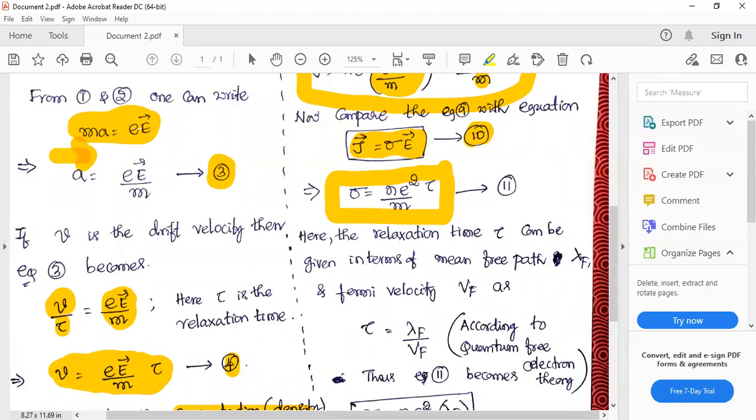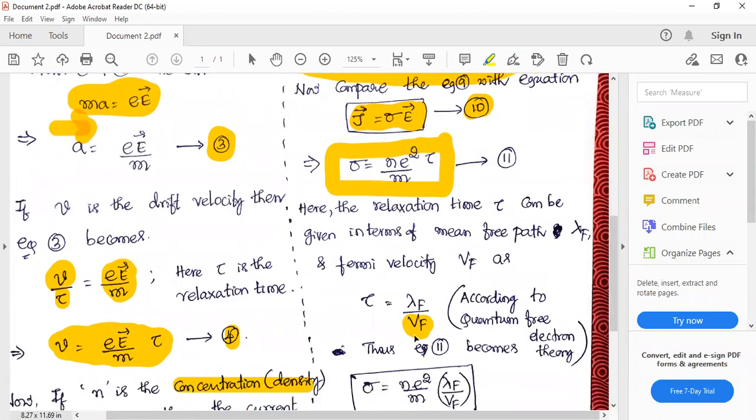And the velocity of those electrons is nothing but Vf. What is Vf? It is the Fermi velocity, right? Now I am introducing quantum mechanics into the picture. Therefore, the relaxation time can be written as lambda f, very interesting, divided by Vf. Vf is the velocity of the electron having energy equal to Fermi energy. What is this lambda f? Lambda f is known as mean free path.